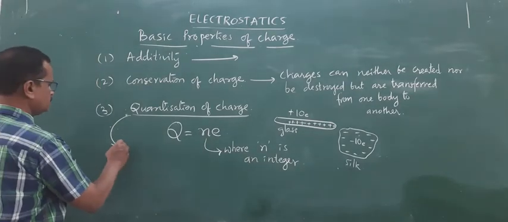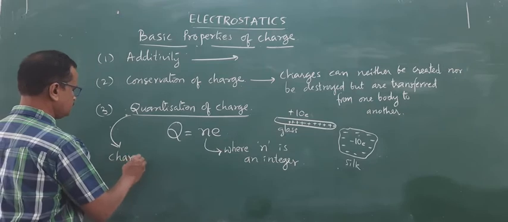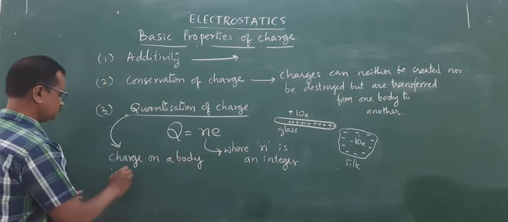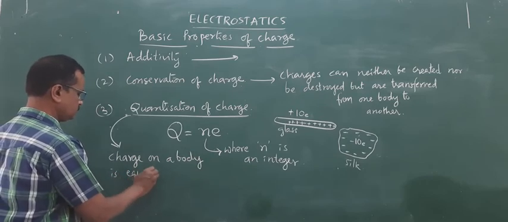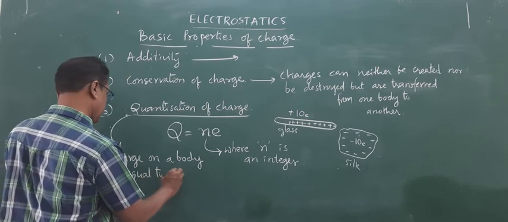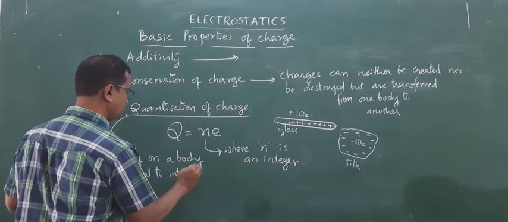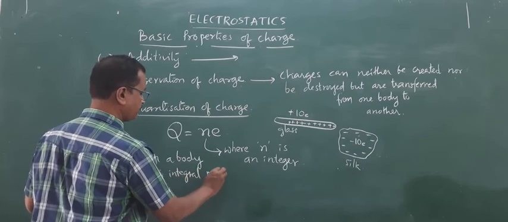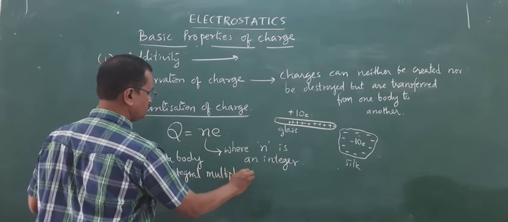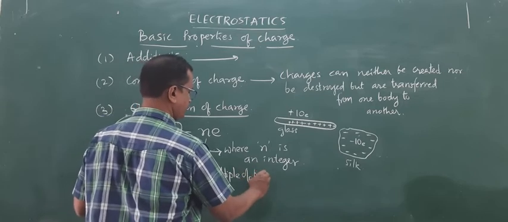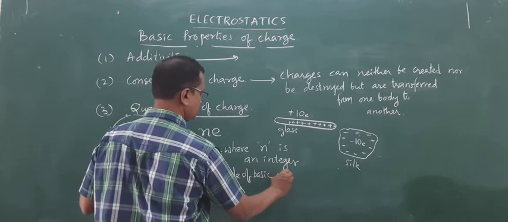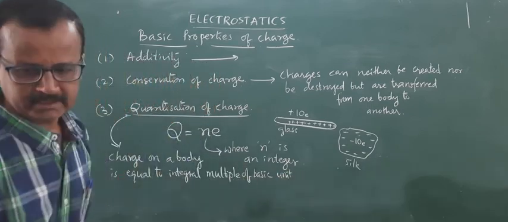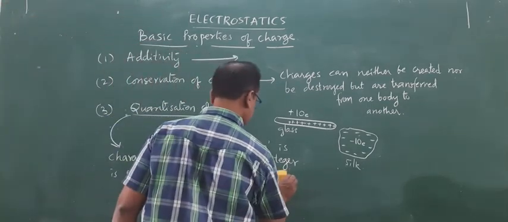So, you can write quantization of charge as: charge on a body is equal to an integral, whole number multiple, of the basic unit of charge.